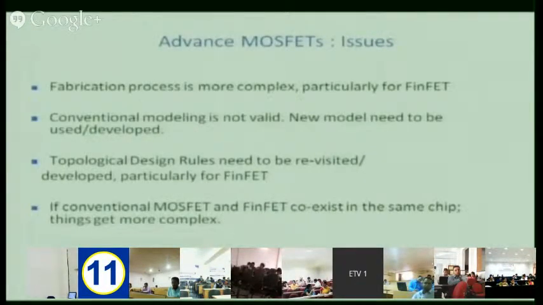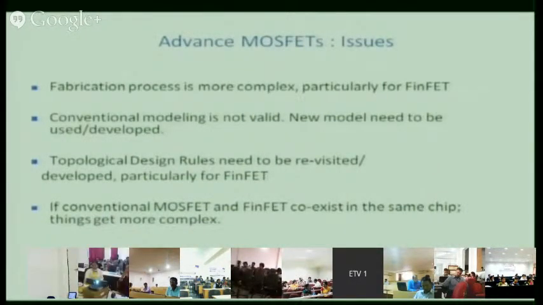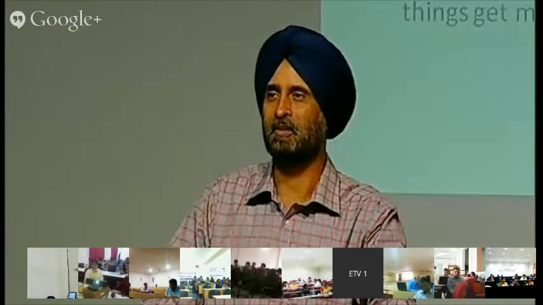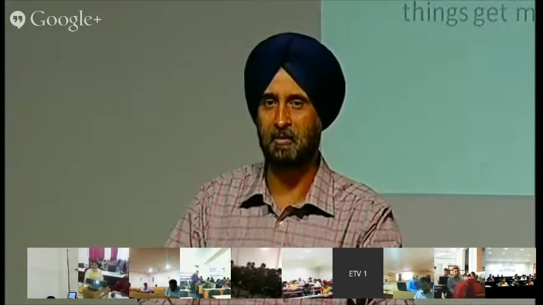Okay, so these are the advanced MOSFET structures which are being made, but there are certain issues. Fabrication is more complex. You can see the structure also is more complex, with more number of fabrication steps. The fabrication is very complicated. Models are not available. You have normal models for NMOS, PMOS, HSPICE, Caliber, and so many other models are available. But for these advanced devices, very few models are available because a lot of work is still being done. So topological design rules and other things are not there.